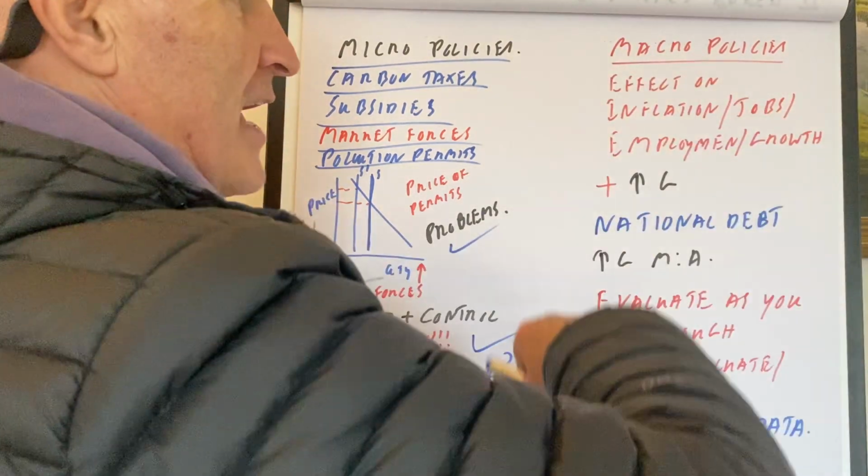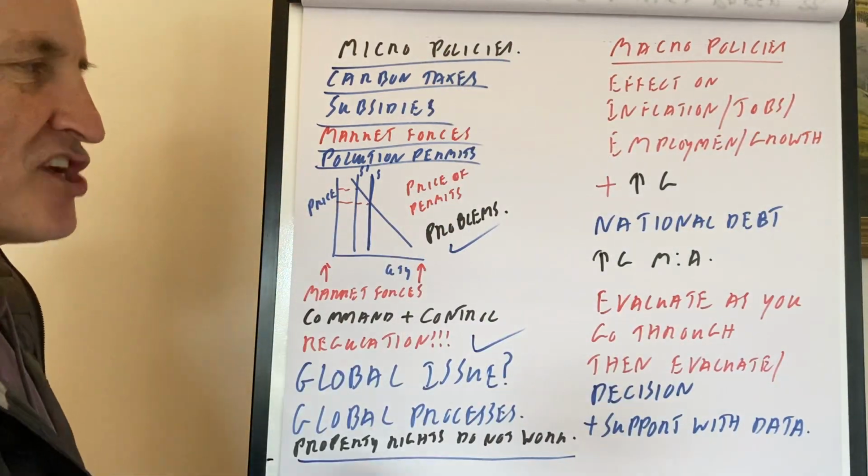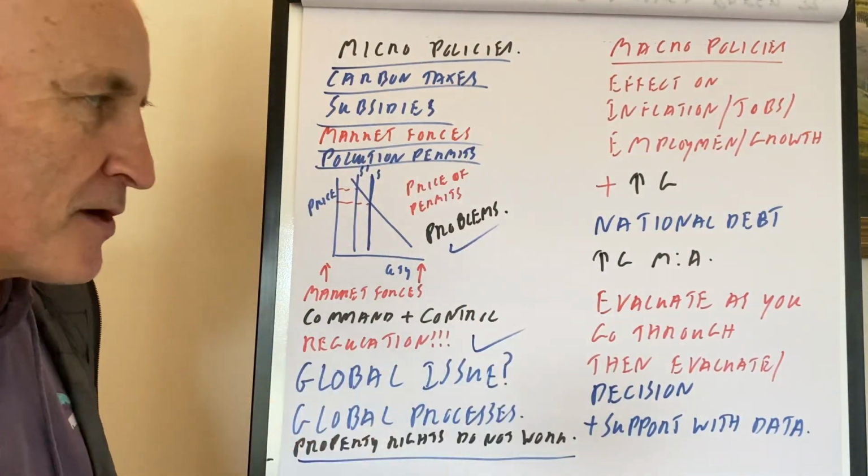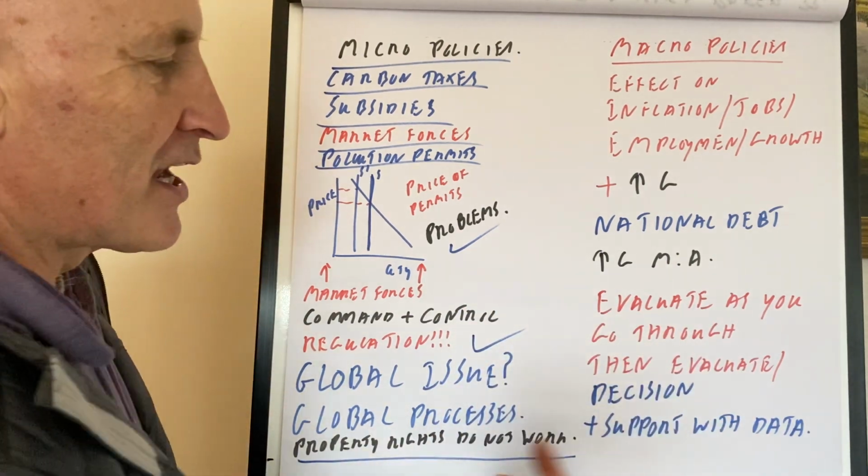Macro policy: effects on inflation, jobs, employment, growth, increasing G, national debt, increasing G, multiplier accelerator. Evaluate as you go through, then evaluate at the end of the essay.